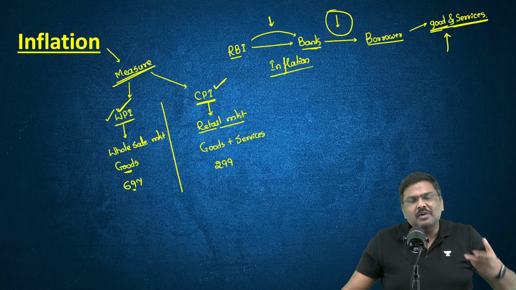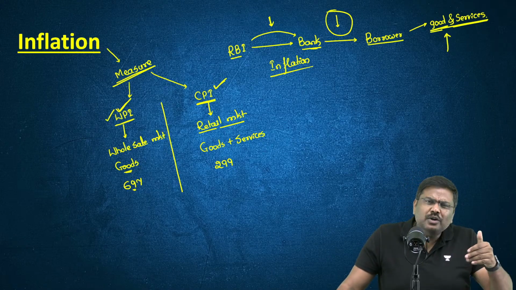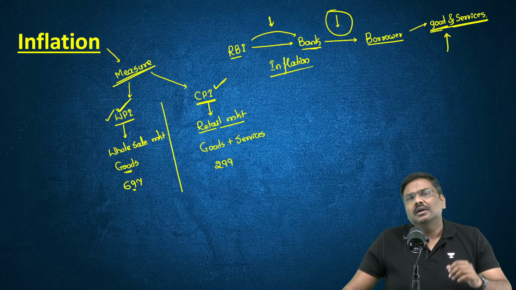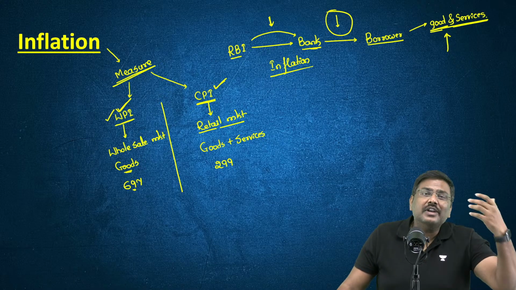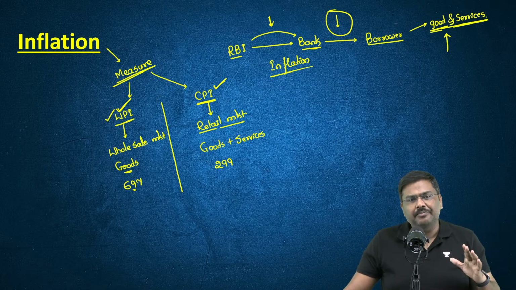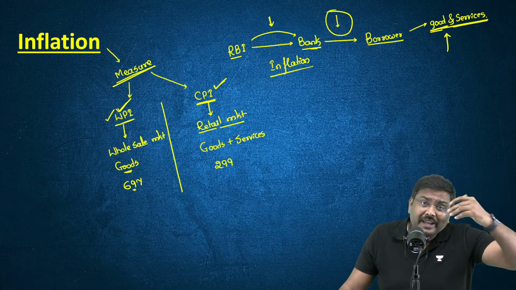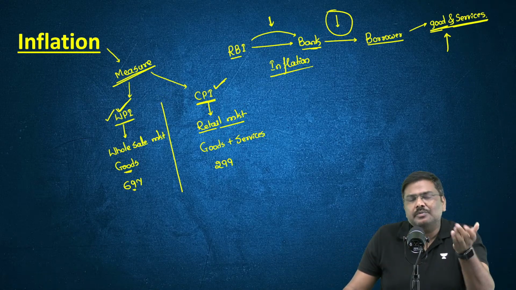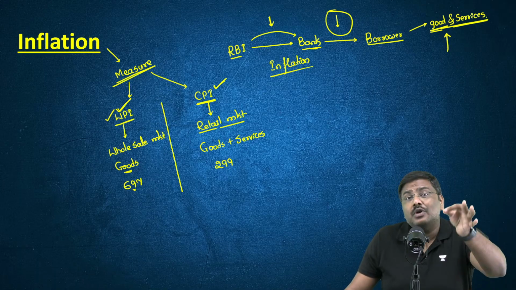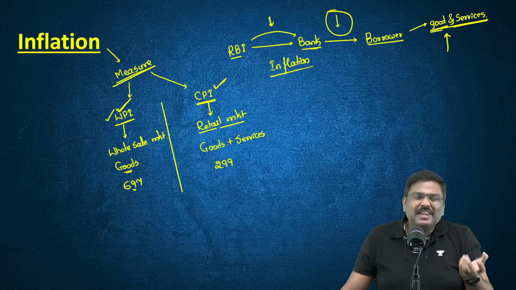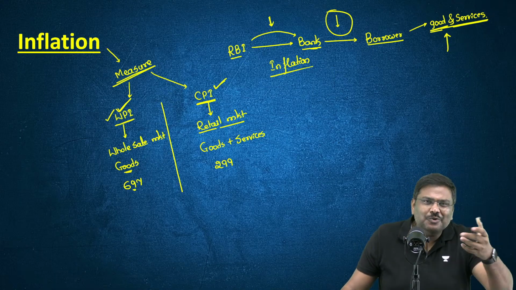Now listen to me carefully. As expected, some of you are asking, sir, why do we have only the goods in the WPI? Point number one, WPI is a historical measure of inflation in India. Historical means a very old measure. Even before independence, WPI as a concept was introduced in India, and at that point of time, it was majorly focused on trading of goods.